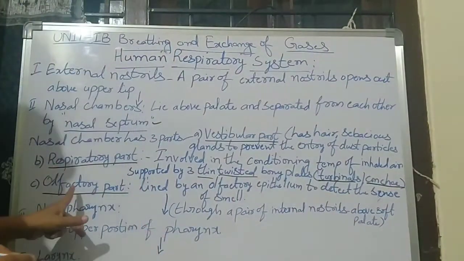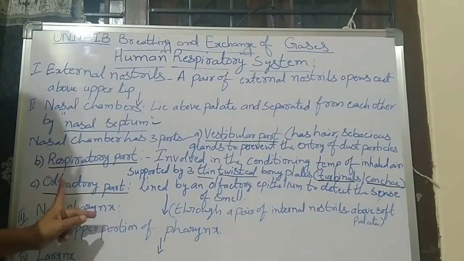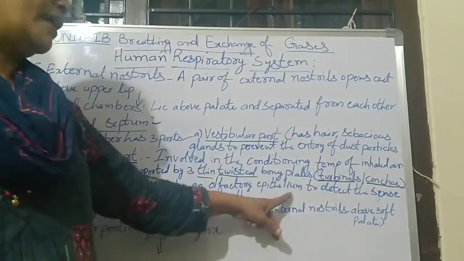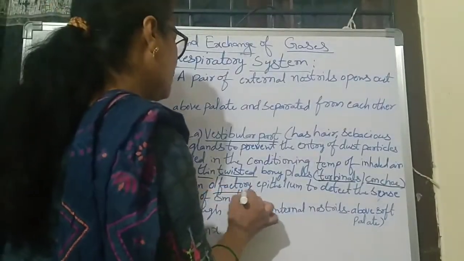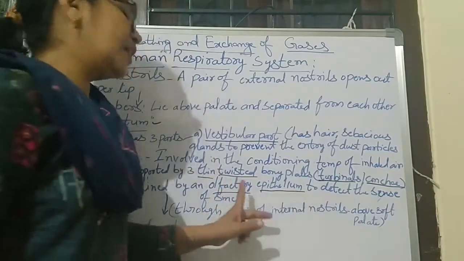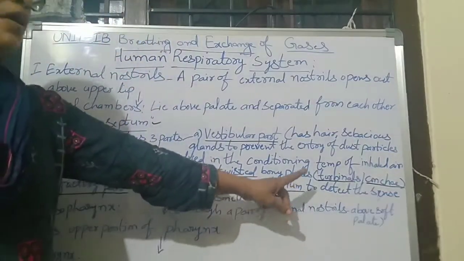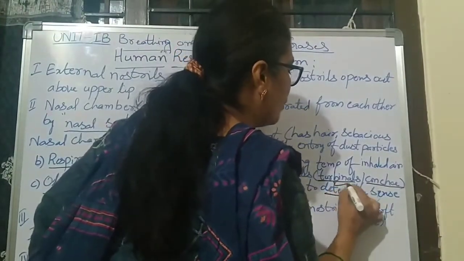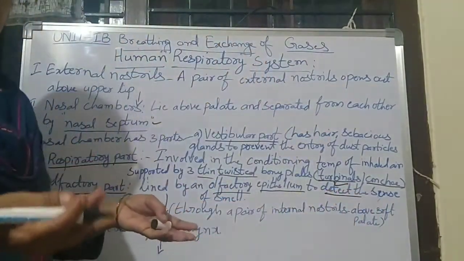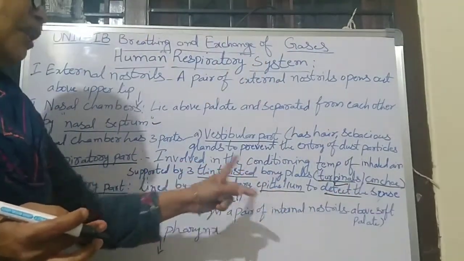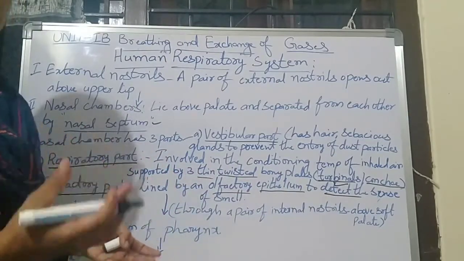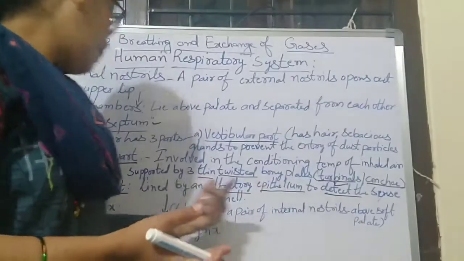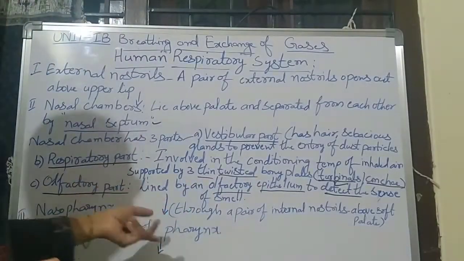The third part is the olfactory part, which is lined by an olfactory epithelium. What is the function of that one? They detect the sense of smell, means we can sense the smell of food items and other substances with the help of this olfactory part.